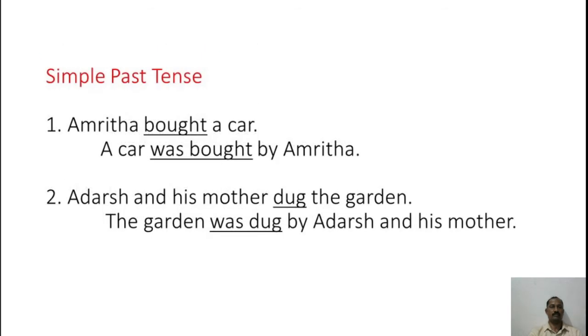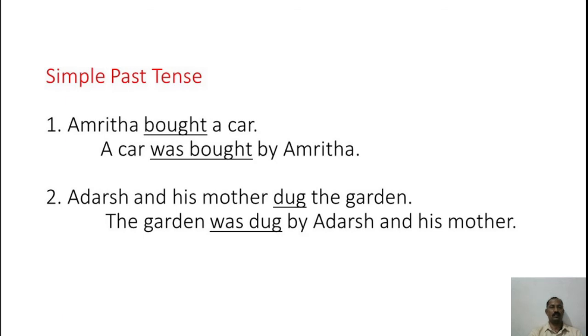Simple past tense. Example number 1. Amrita bought a car. If you convert it into passive voice, a car was bought by Amrita. So here, if we concentrate on underlined words, bought is already in past participle form, so we have to keep it as it is. And according to the tense, we have changed it and put was.